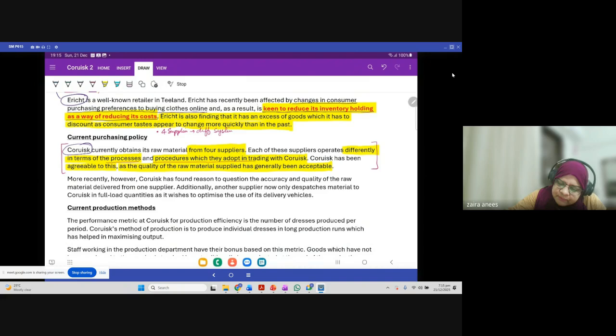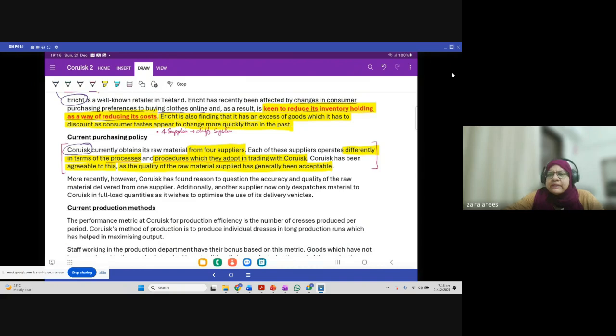So maybe some suppliers are offering you a lead time of 20 days, some suppliers a lead time of 10 days. Maybe a supplier will tell you, if you place an order today, we will dispatch your raw material tomorrow, or maximum in 2 days. Maybe they have different terms in terms of quality management or anything.